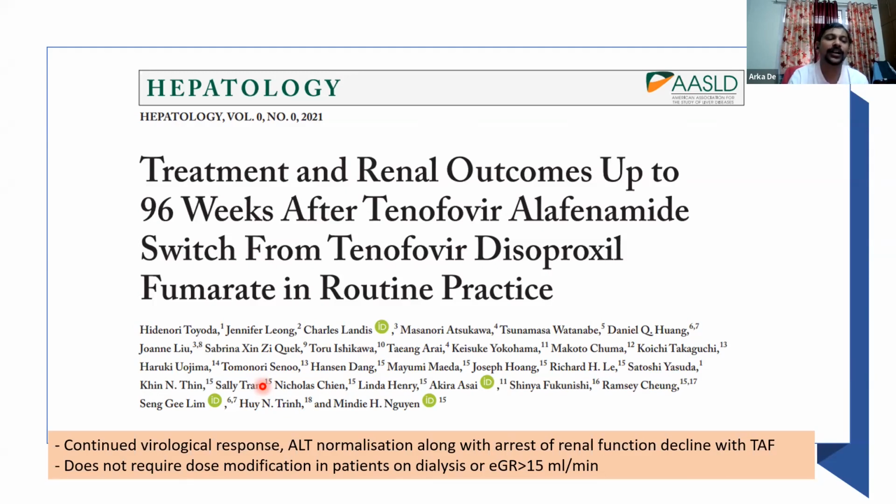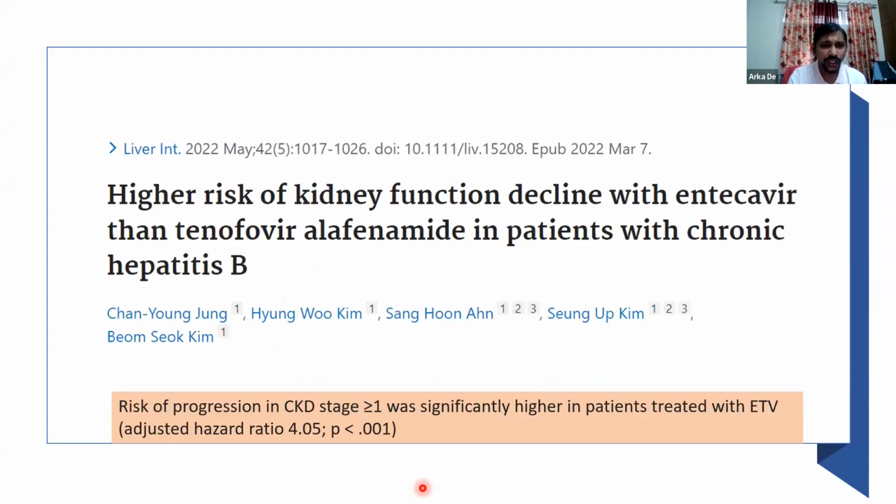From a practical point of view, the major advantage of tenofovir alafenamide is that it does not require any dose modification in patients who have an eGFR of more than 15 ml or in patients who are on dialysis. Now, in this group, the other drug that we were commonly using in ESLD patients was entecavir, which obviously required a dose modification.